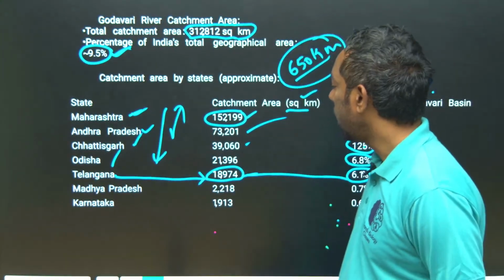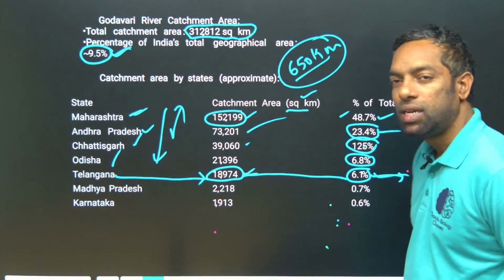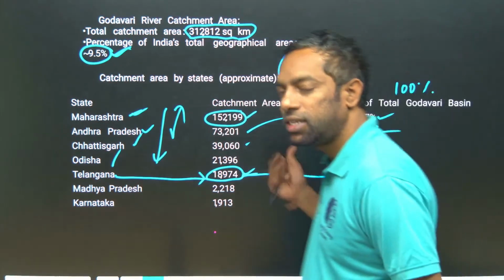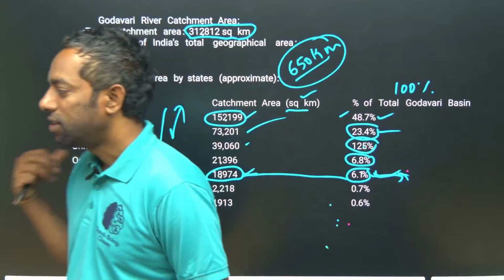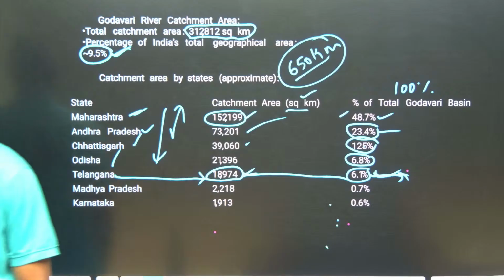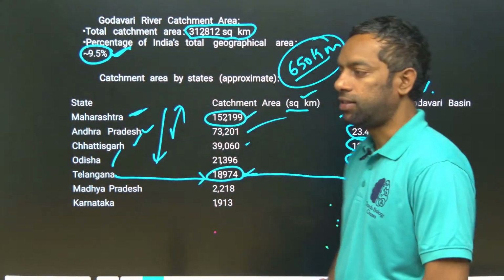So Telangana's catchment area is 18,974 square kilometers, which is 6.1%. Just look here. This is important, guys.